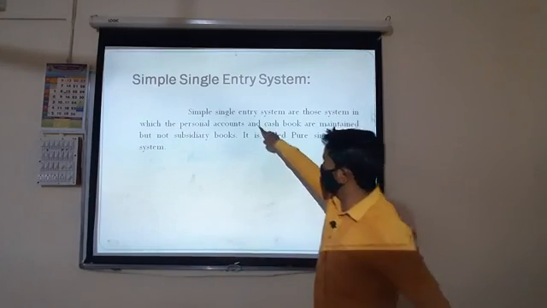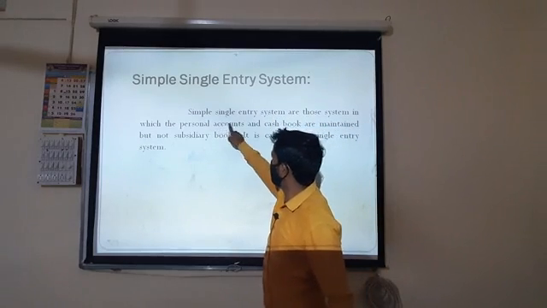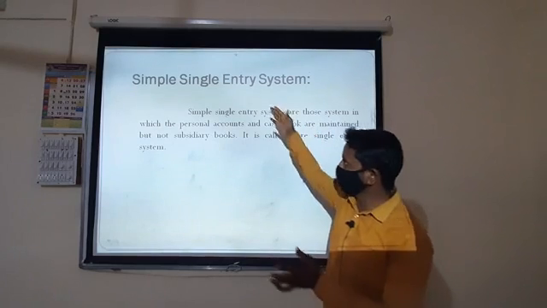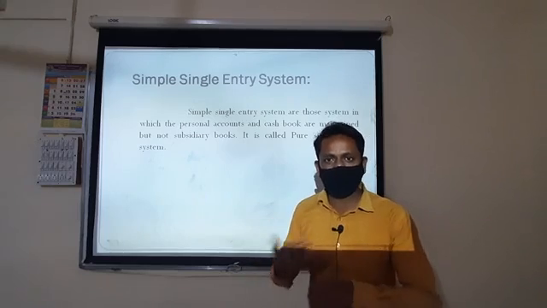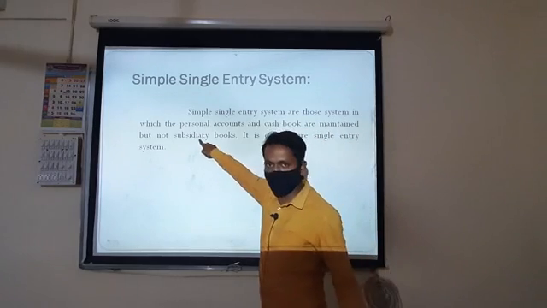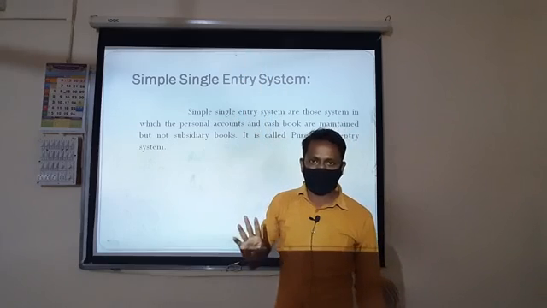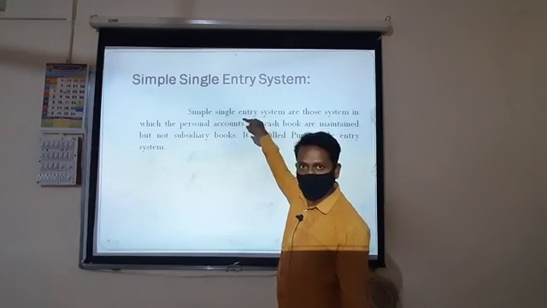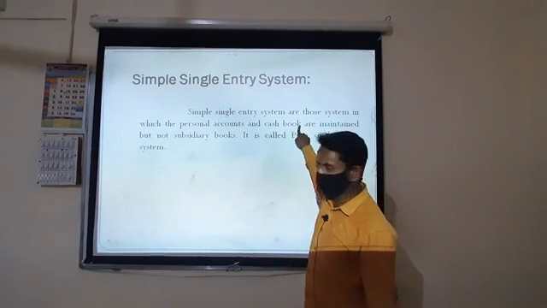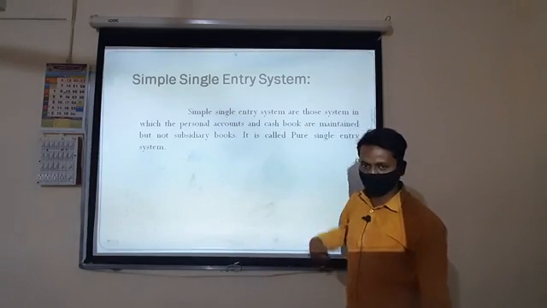Here, simple single entry systems are those systems in which the personal accounts and cash books are maintained, but the subsidiary books are not maintained.